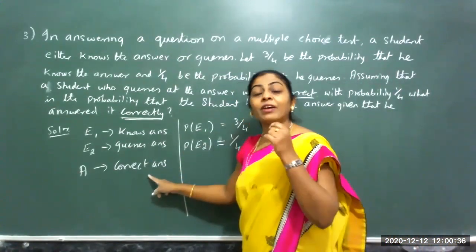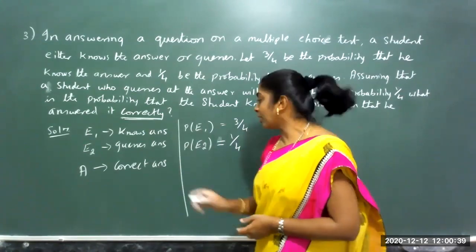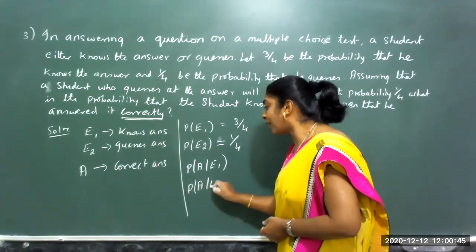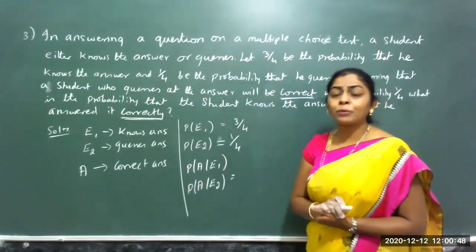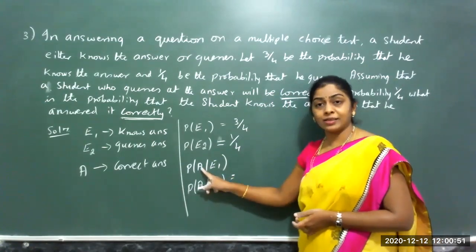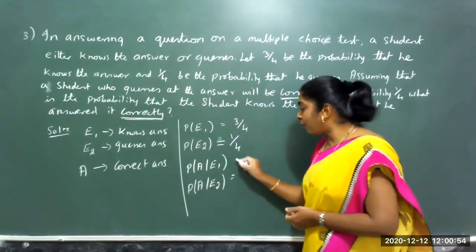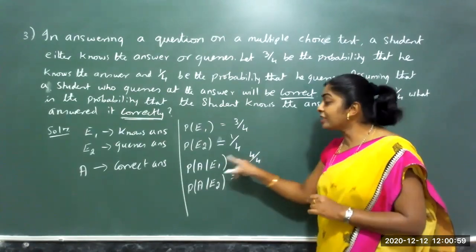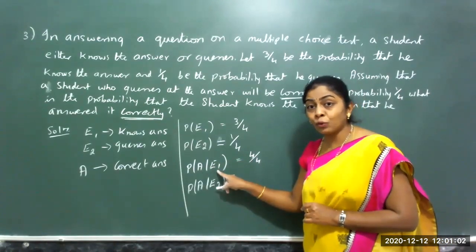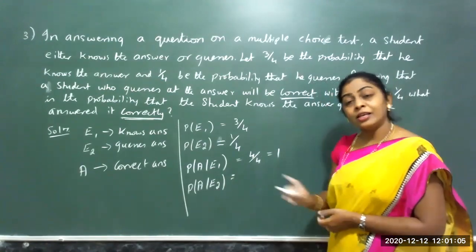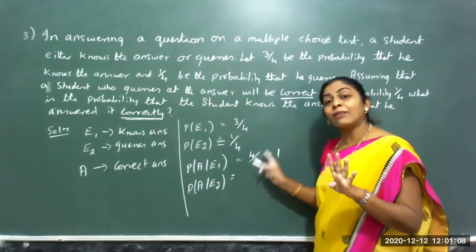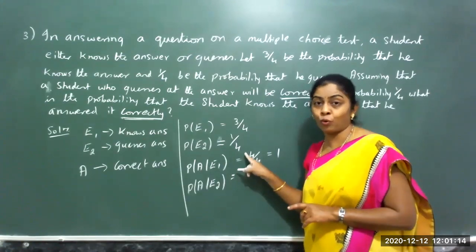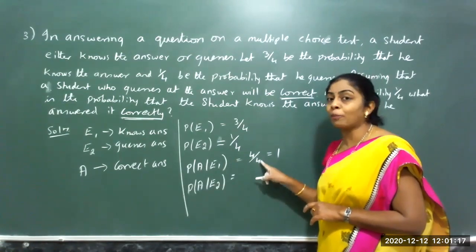What type of answer can he give? Correct answer only in this case. Then what are the chances? Probability of giving a correct answer when he knows, and probability of giving a correct answer when he guesses. When I say probability of giving a correct answer when he knows the answer, there are 4 choices, out of which he knows which is the correct one. And that is the event of knowing the answer, it is nothing but 1. So out of 4, which is the correct one, he knows it.